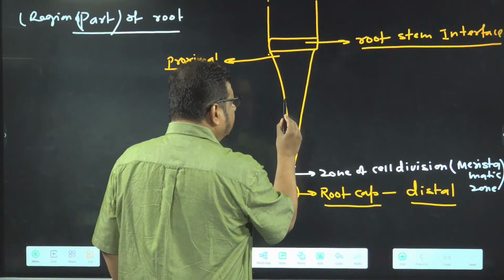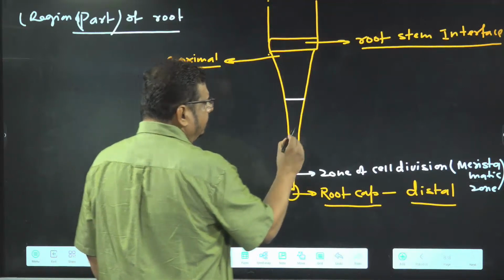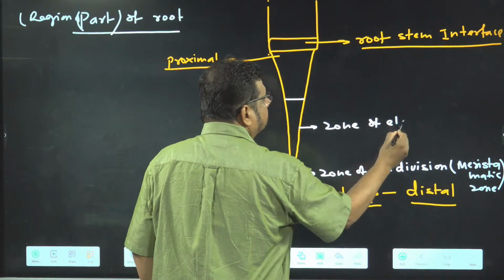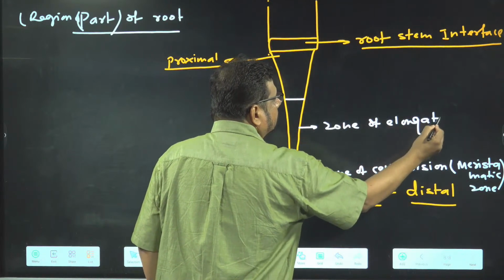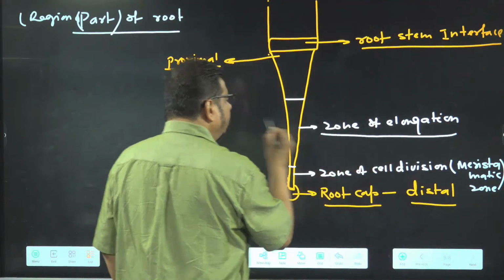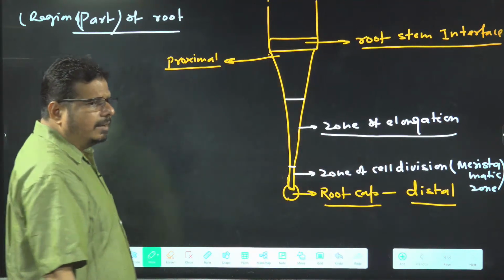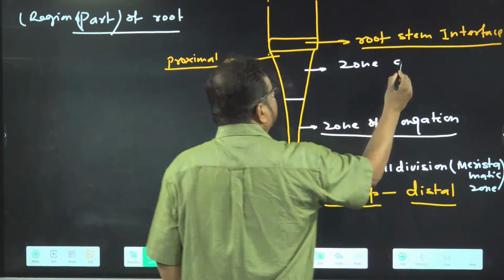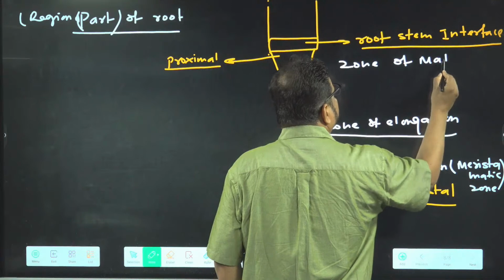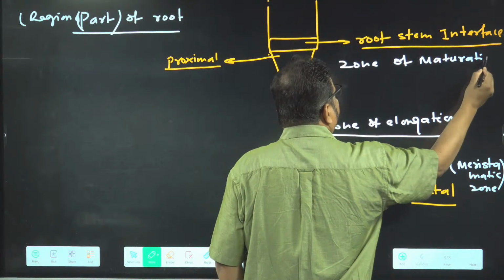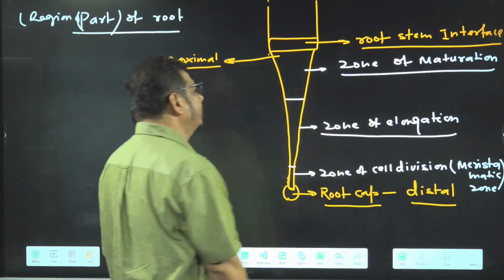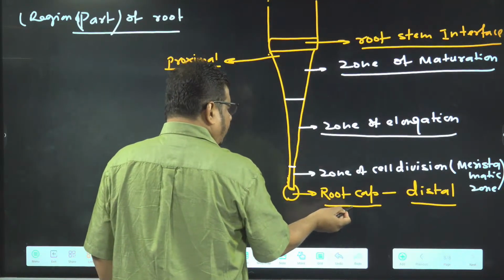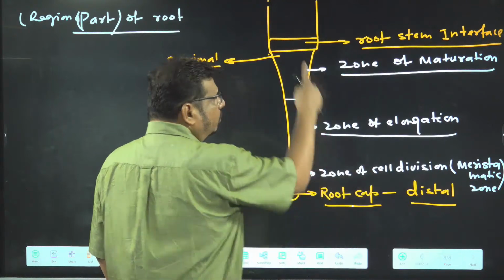Just above the zone of cell division, what is there? Zone of elongation is there. And just above the zone of elongation, what is there? Zone of maturation is there. So these are the root cap, and so on, from distal to proximal.